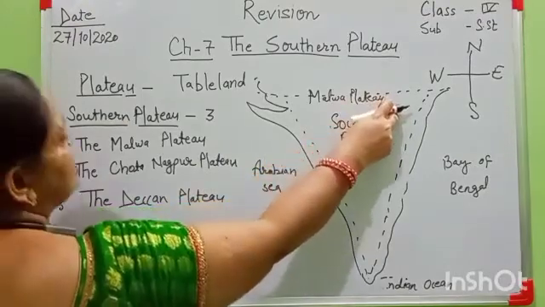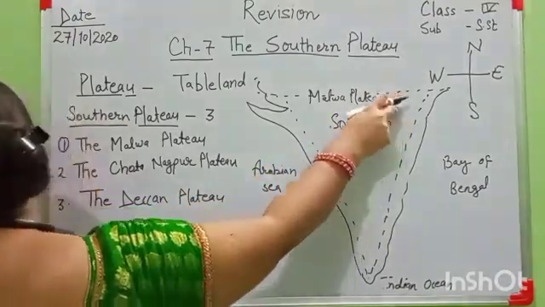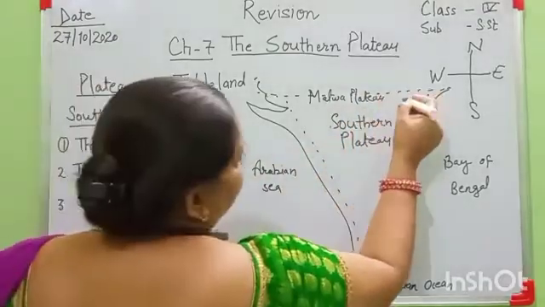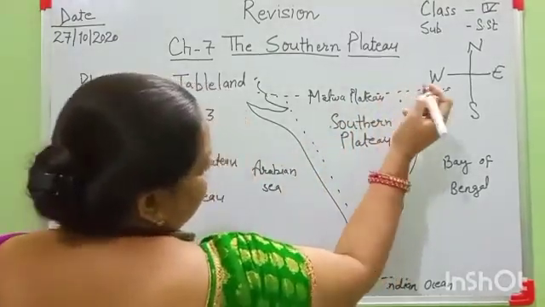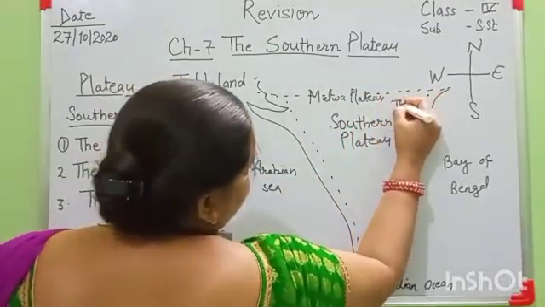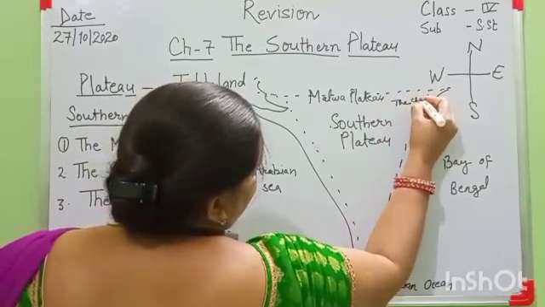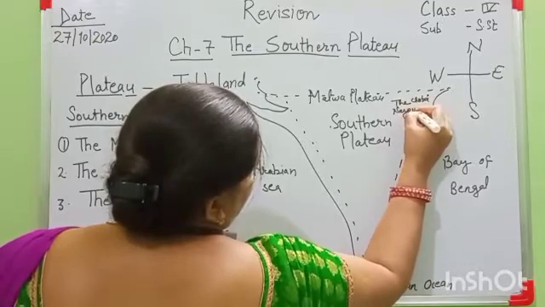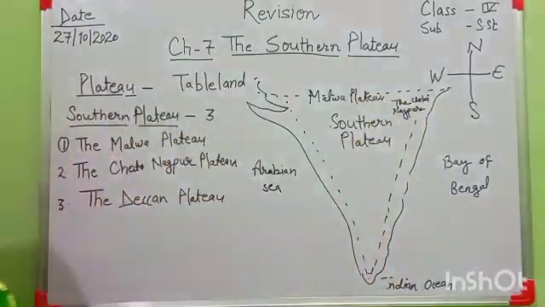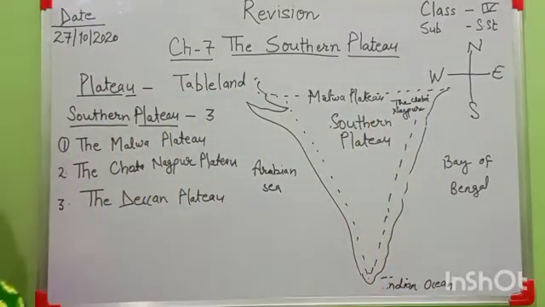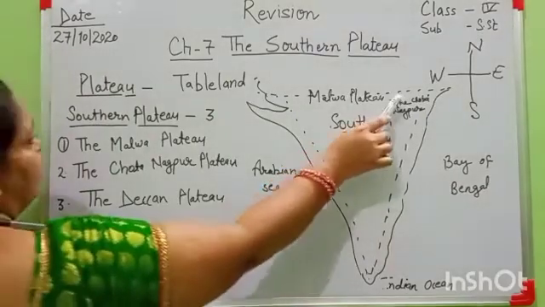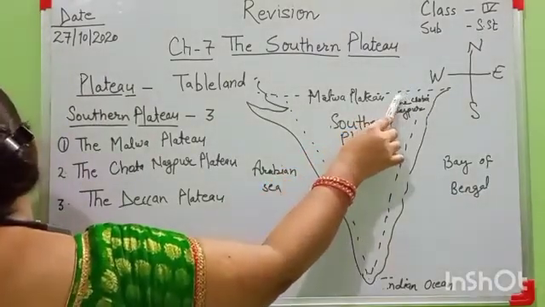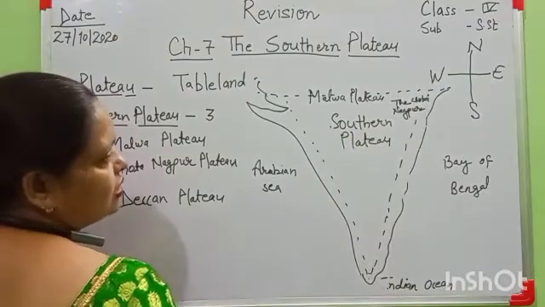These minerals are found in the Chota Nagpur Plateau, which covers Chhattisgarh state.